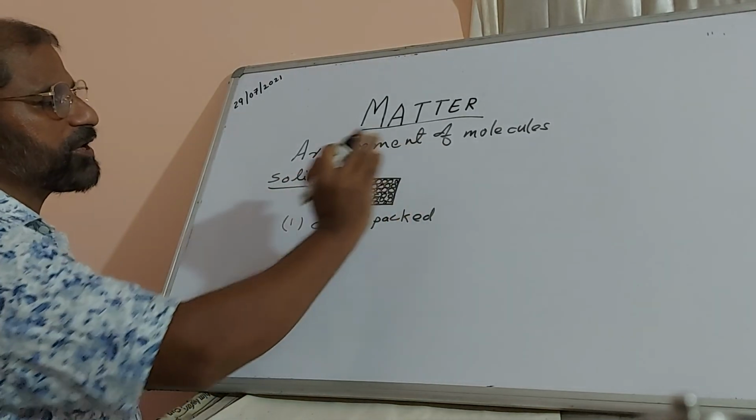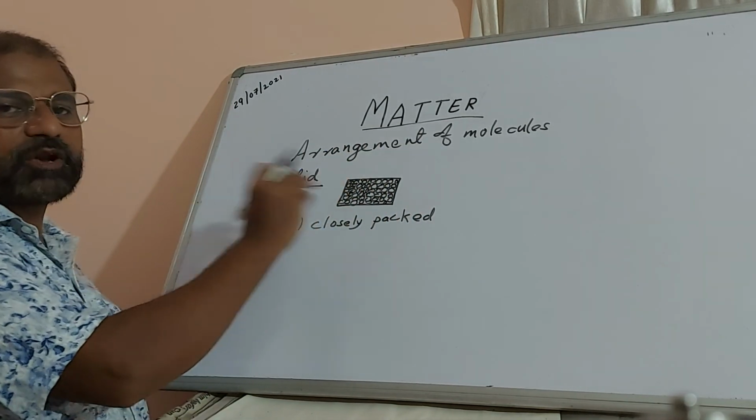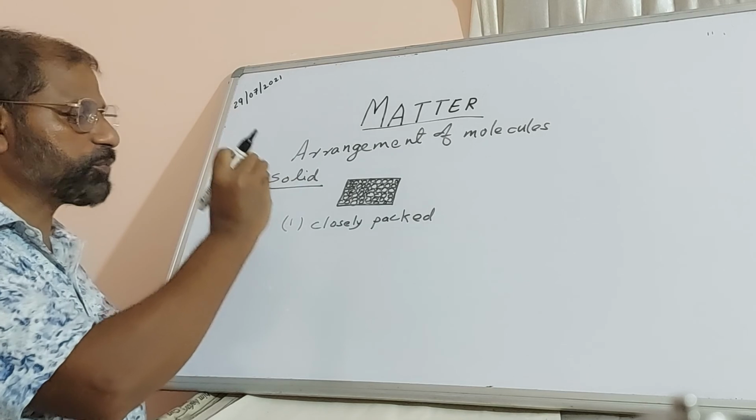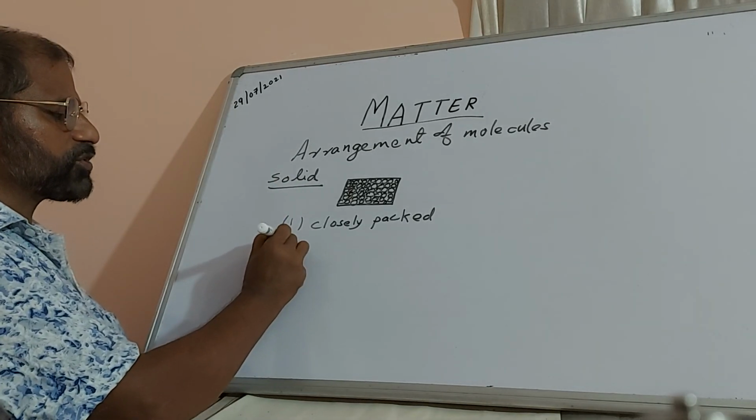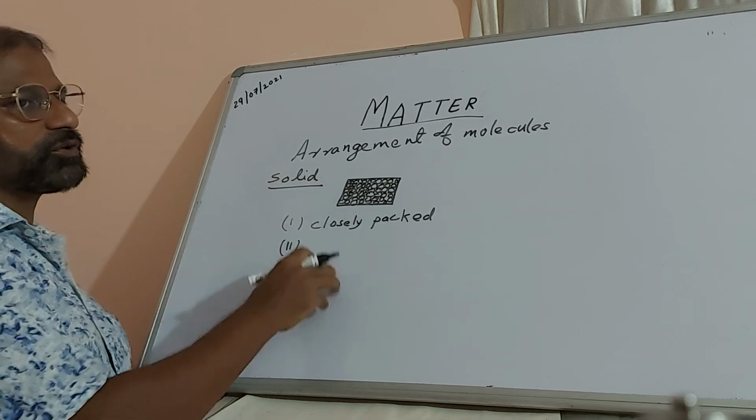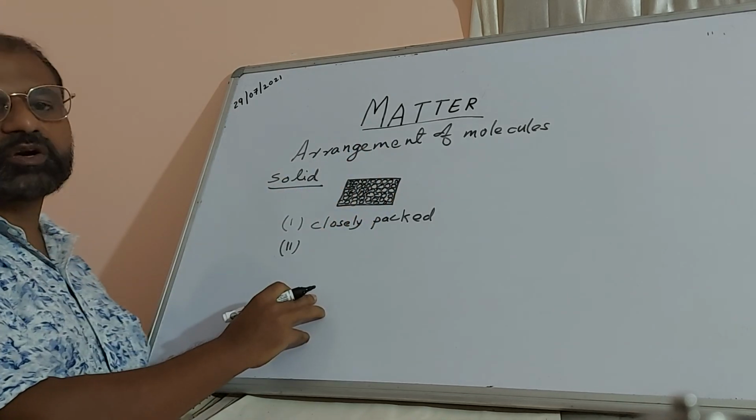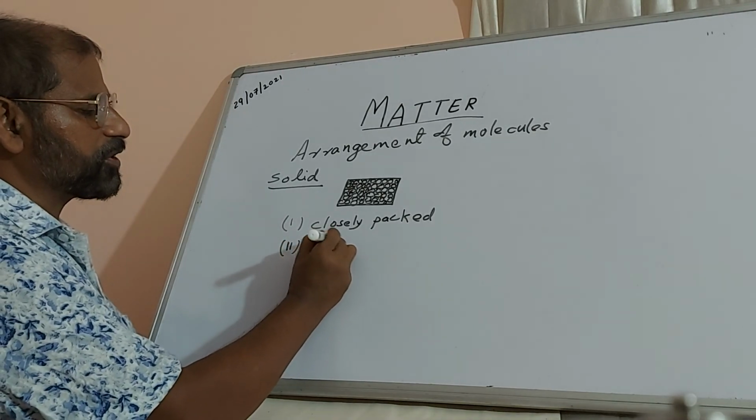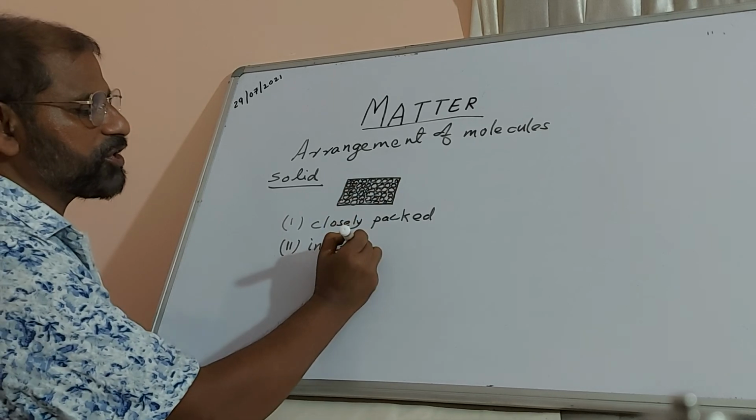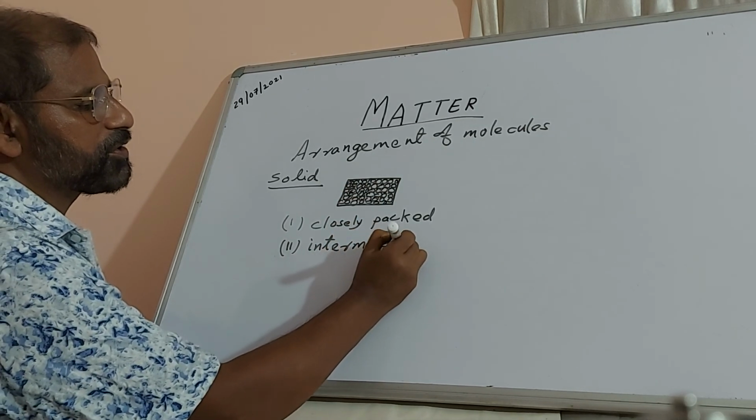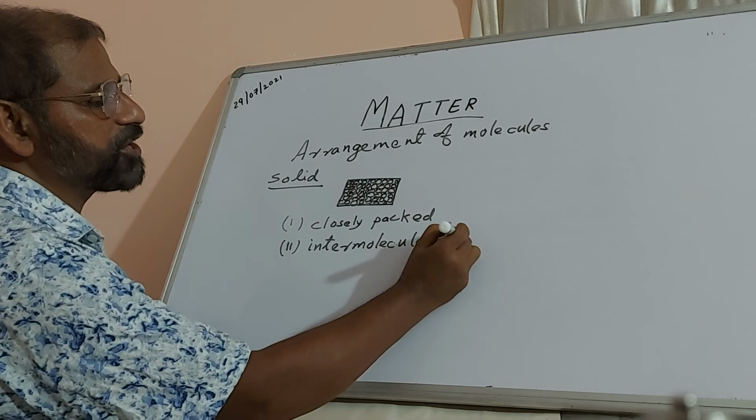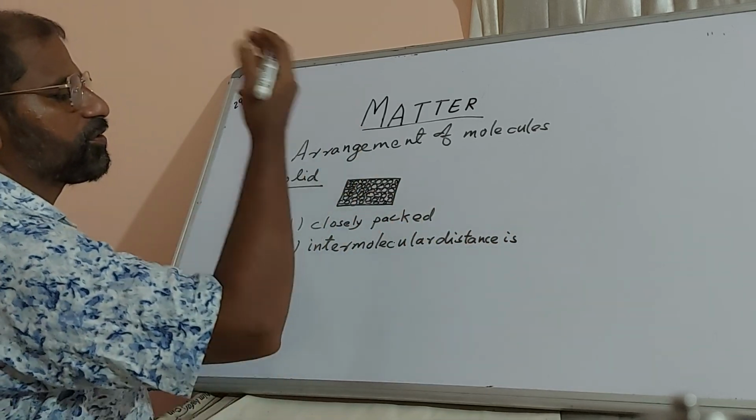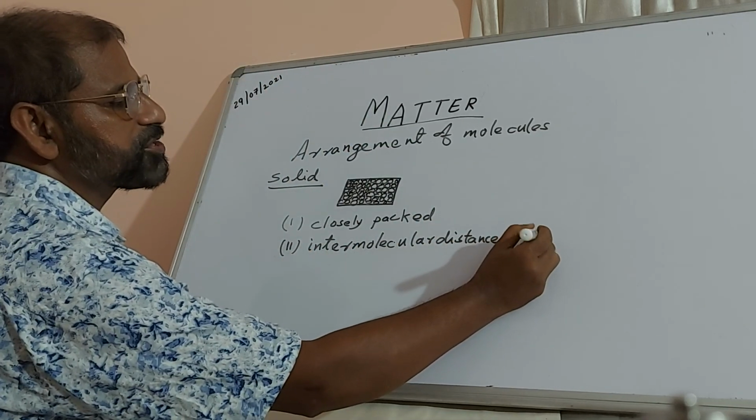They cannot move from one place to another. If you see that picture, you will see they are not able to move. They vibrate only from their original position, that is the mean position. Now, if you see, is there any distance between the molecules? The distance between the molecules is called intermolecular distance. Inter means between. Is there any distance? No. You can say intermolecular distance is nil.